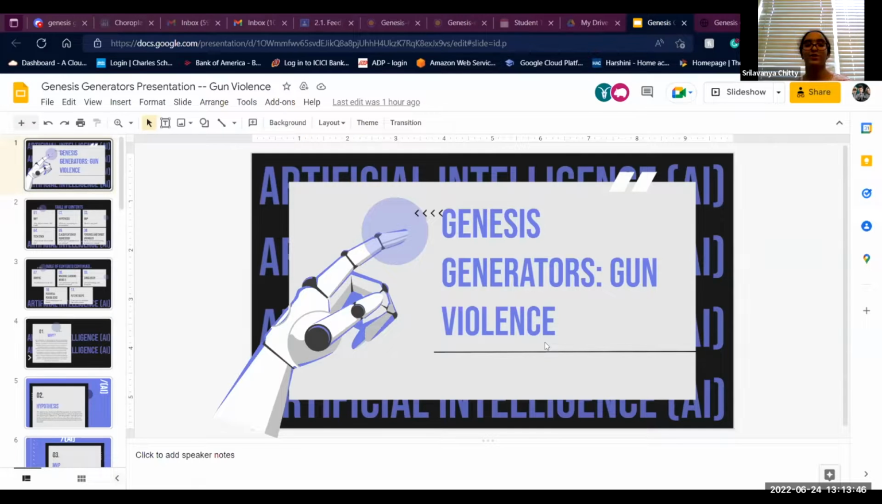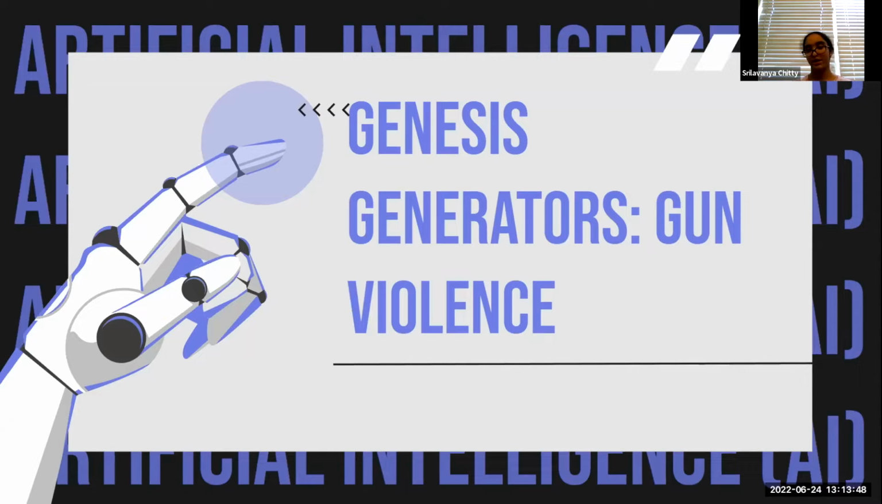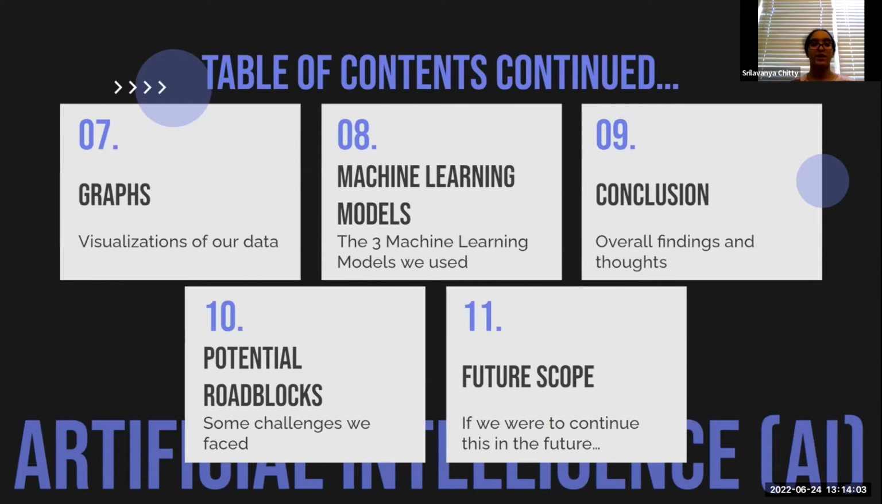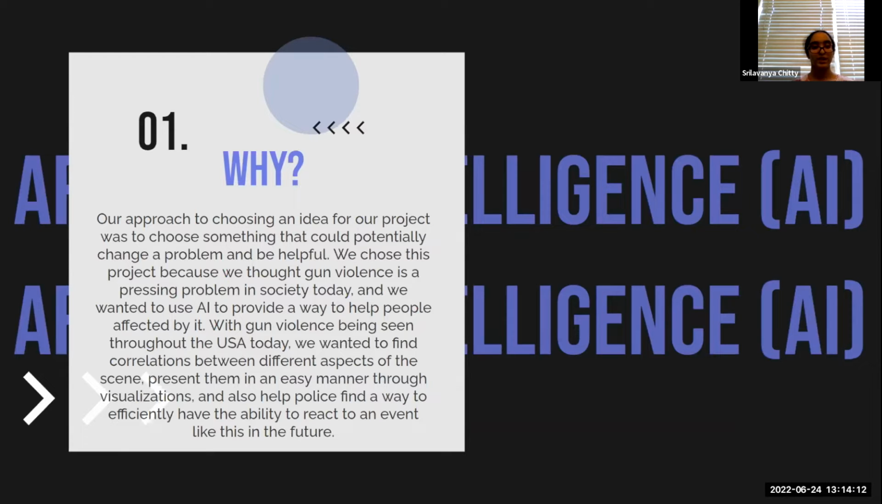Good afternoon. This is our gun violence analysis by Genesis Generators. In this presentation, we'll be going over our why, our hypothesis, our MVP, our tech stack, what type of AI problem we have, feature and target variables, as well as graphs, machine learning models, conclusion, potential roadblocks, as well as future scope.